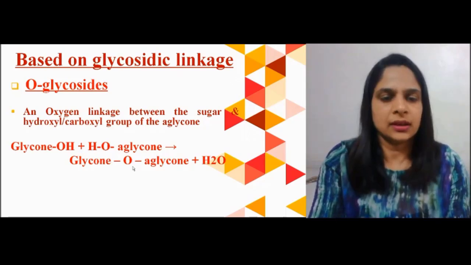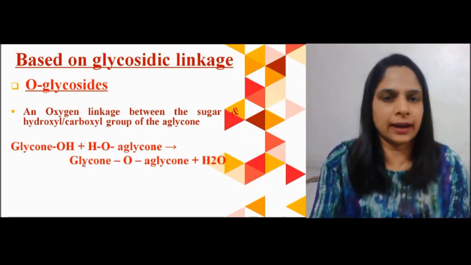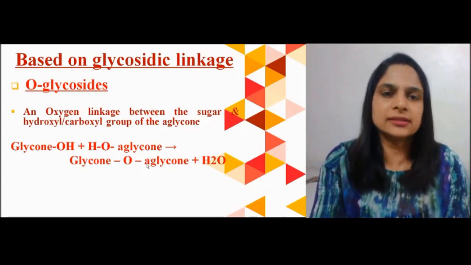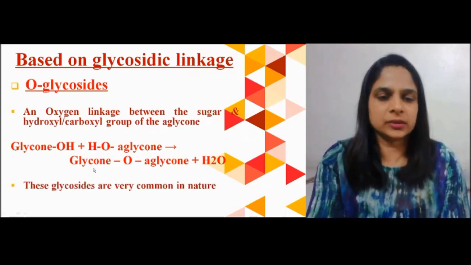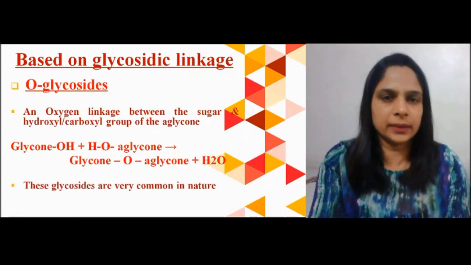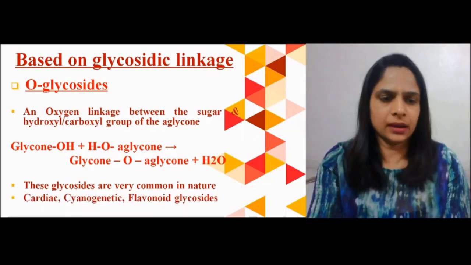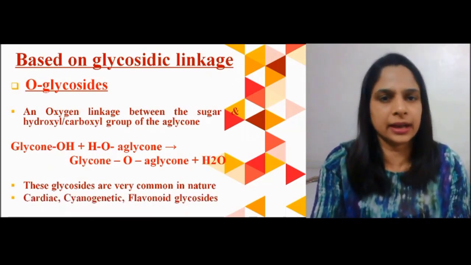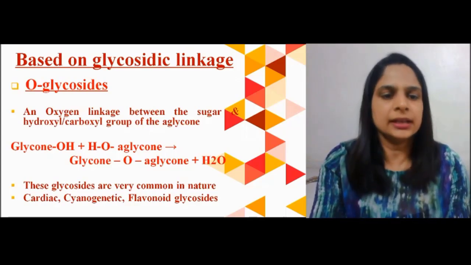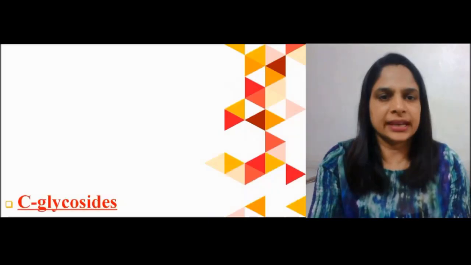So this is the O linkage between the glycone and aglycone portion. Glycone is sugar, aglycone is non-sugar. These glycosides occur very commonly in nature. Cardiac glycosides, cyanogenetic glycosides and flavonoid glycosides mostly possess O-glycosidic linkage.